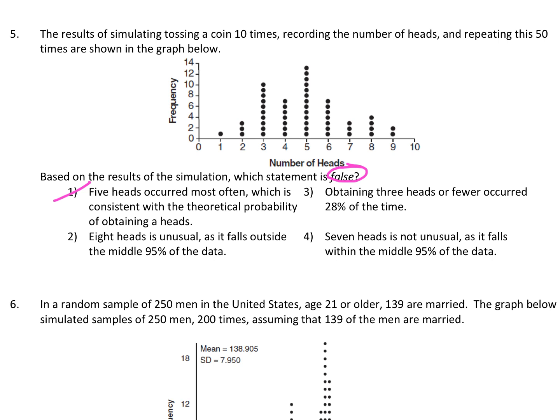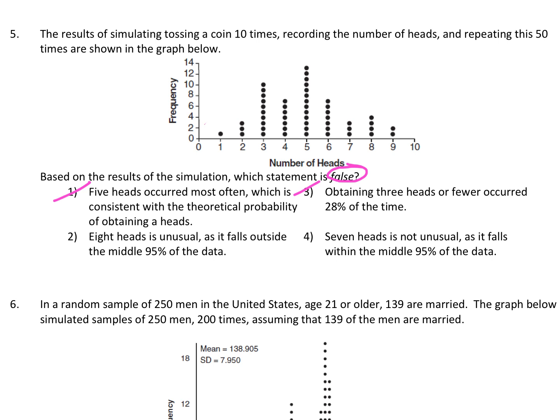Okay, I'm going to actually come over here to choice 3 next. Obtaining 3 heads or fewer occurred 28% of the time. Okay, so here's 3 heads or fewer. So let's just add these up real quick. Just counting up the number of dots, and I got 14. So there's 14 of these out of, now we said over here that there were 50 dots altogether, so 14 out of 50 is equal to 0.28, which is 28%. And that's what this says, so that's a true statement, so we're going to cross that one off. All right, let me just get this stuff out of here.